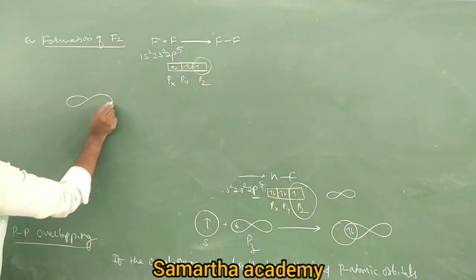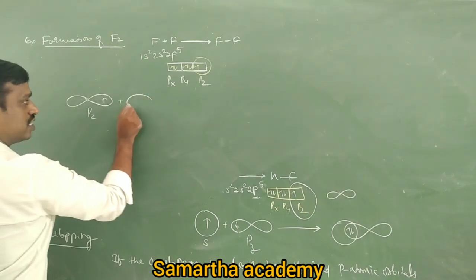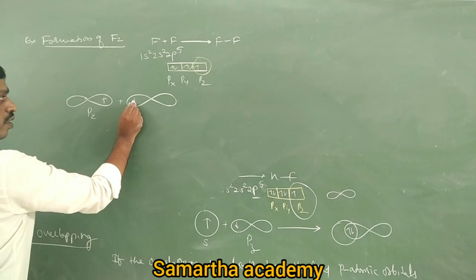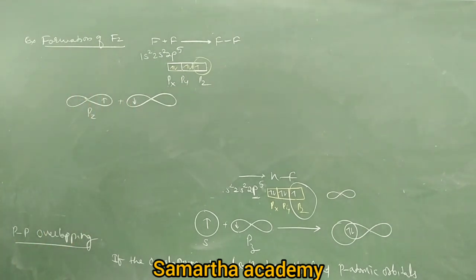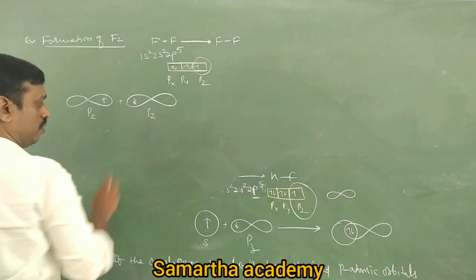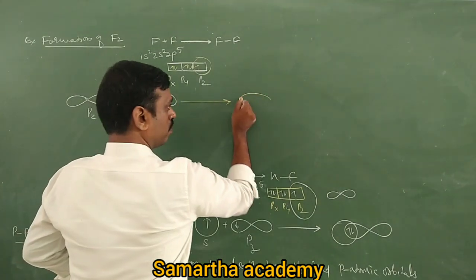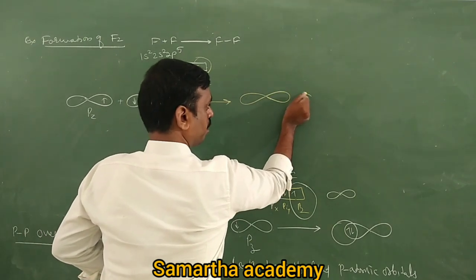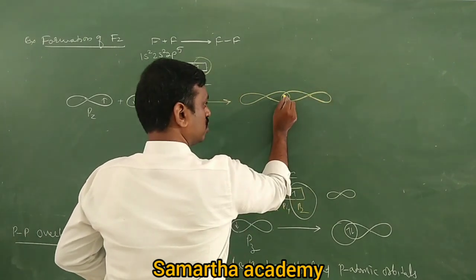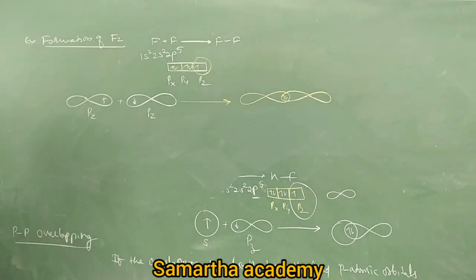This is a pz orbital of one fluorine. Another pz orbital of another fluorine. They undergo overlapping and form a covalent bond. So this is two unpaired electrons pairing up. This is called pz overlapping.